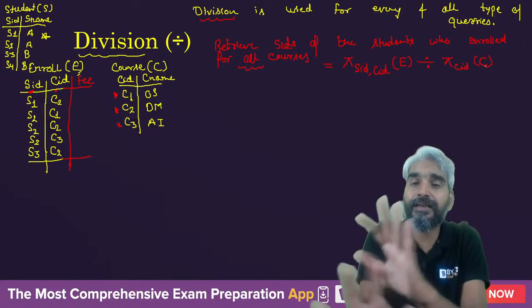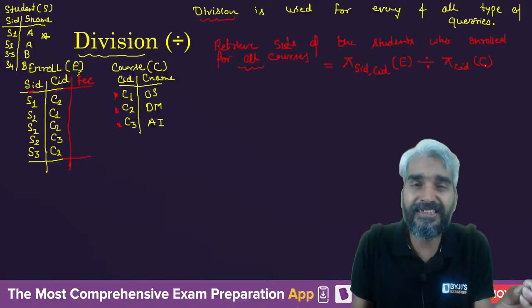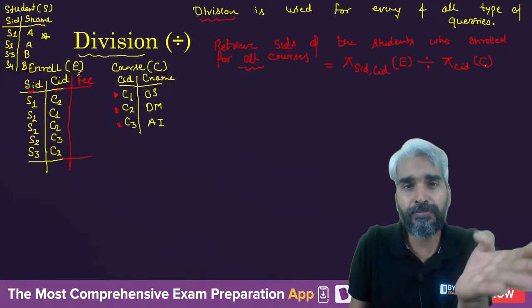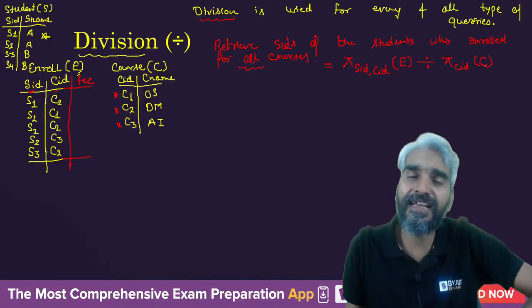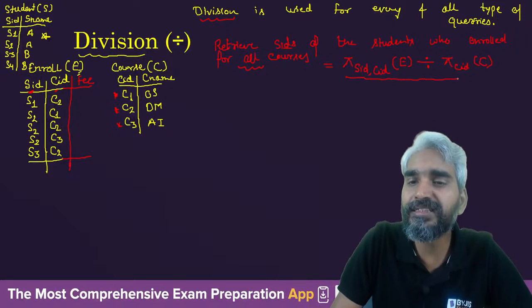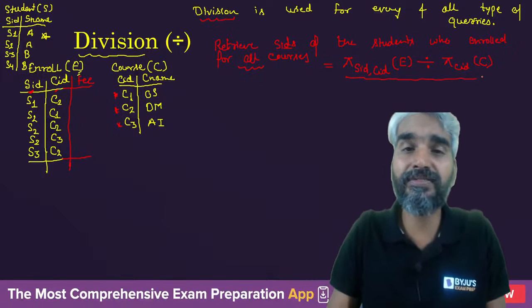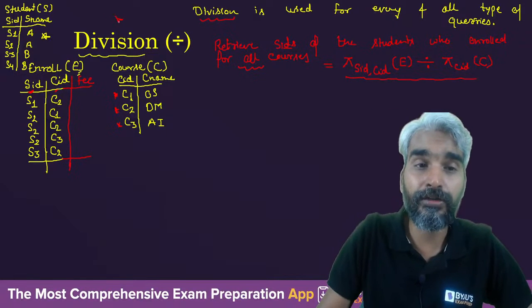So you are actually looking for the tuples in the enrollment table in which the SIDs are such that corresponding to them all the CIDs of the course table are available. But how actually is this derived? The main question is how actually this division is derived. That's what we need to learn.